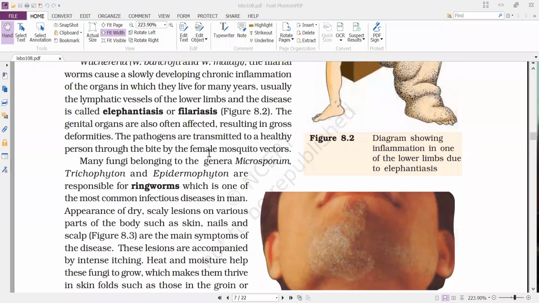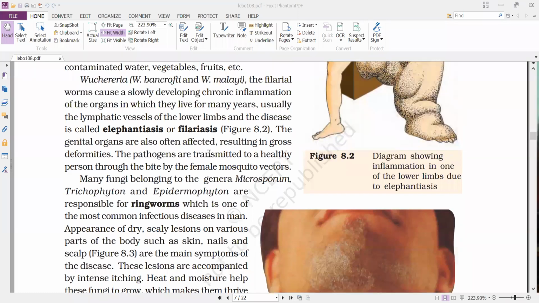That is about elephantiasis, that is Wuchereria bancrofti or Wuchereria malayi. These are the two major species which cause filariasis. These organisms live in the lymph vessels and affect them, and they block the passage of lymph in the lymph vessels, which results in inflammation of lower limbs. Sometimes the infection may spread to genital organs. As a result, the genital organs are also affected.